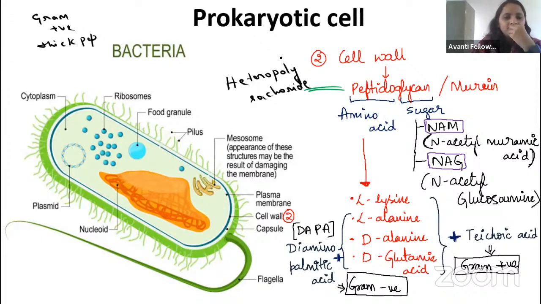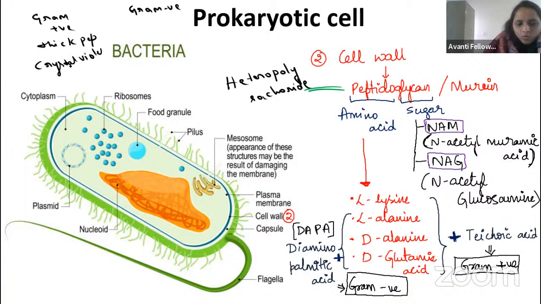Recall, gram positive looks purple or blue in color, right? Now tell me. Nandish became silent. Nandish, which stain will it take? Gram positive bacteria take crystal violet, right?